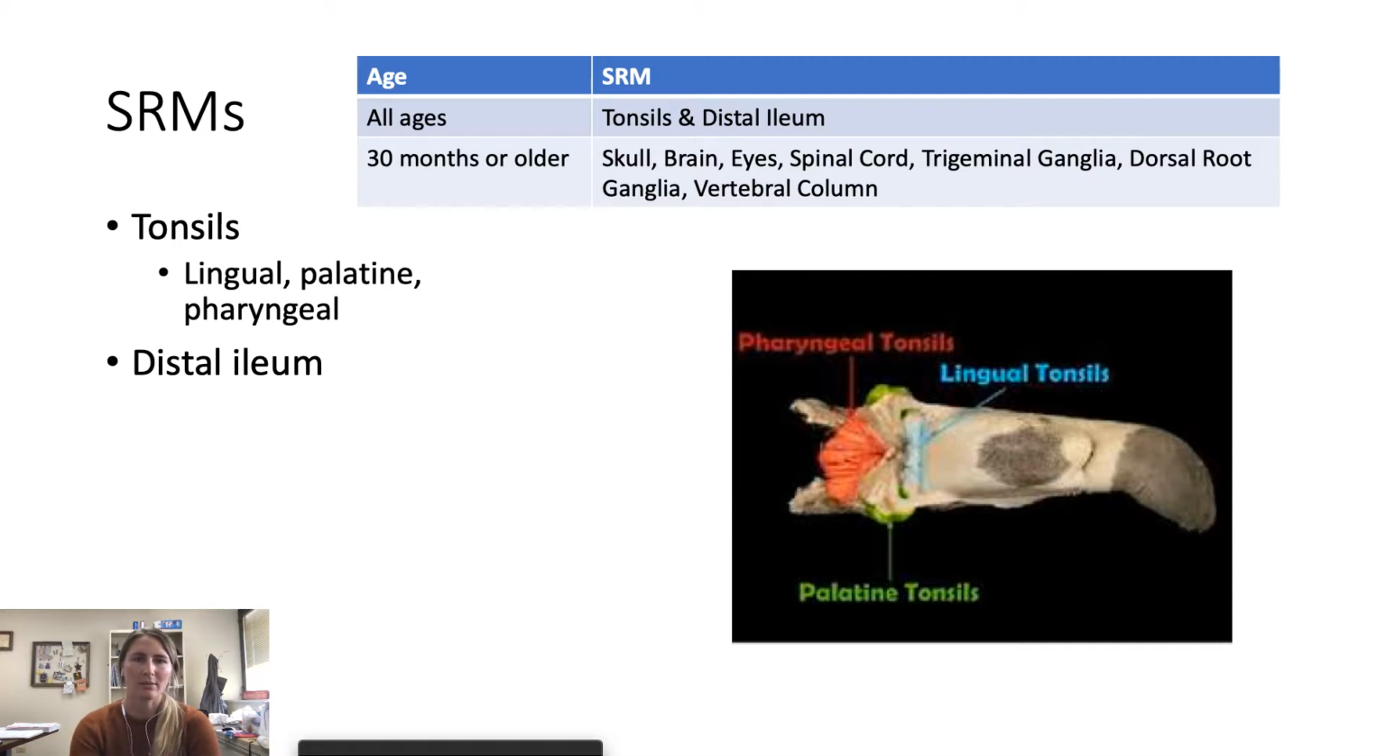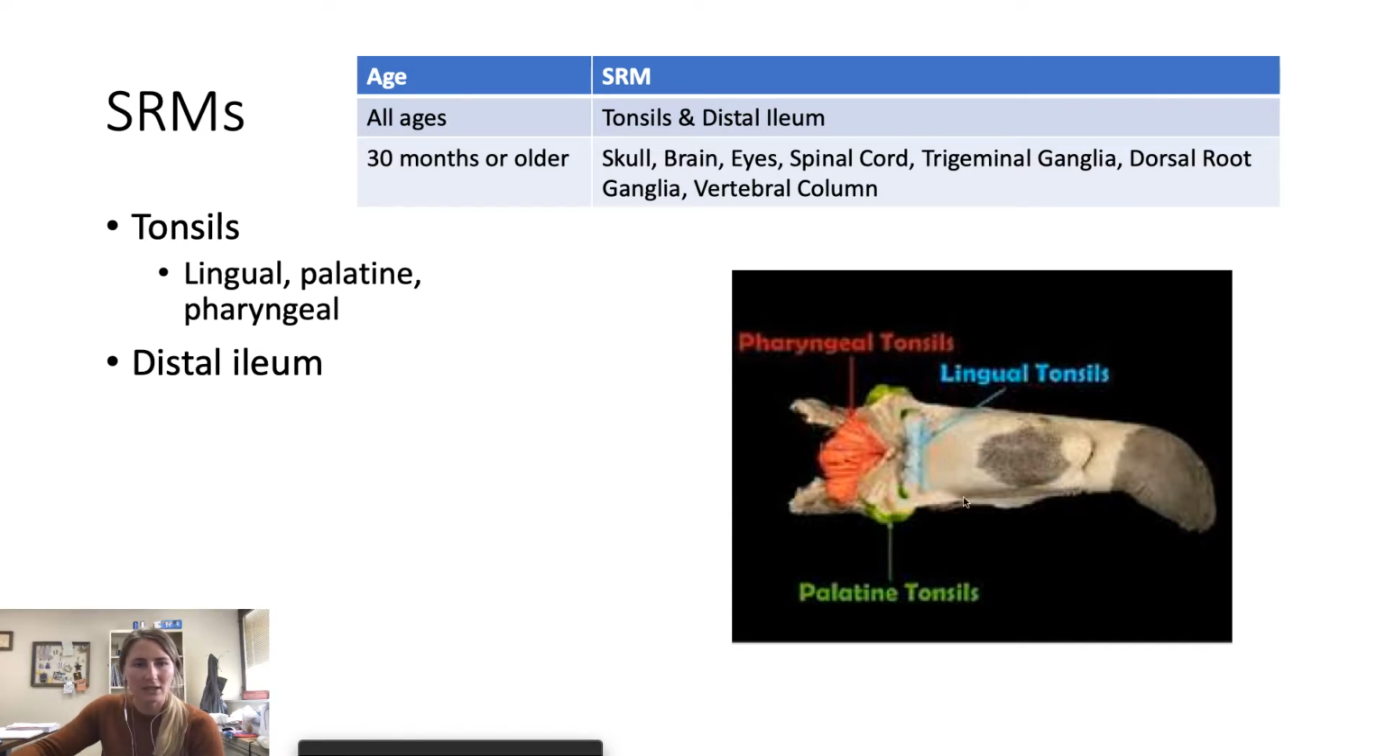Going back to SRMs, now that we know how to evaluate age, if we have cattle that come through that are less than 30 months of age, we only have to remove 2 SRMs, those being the tonsils and the distal ileum. In talking about the tonsils first, that has everything to do with the tongue. So if we are keeping tongues as a variety meat for consumption, which is very normal, we have to cut the back part of that tongue off, and that becomes waste and is not for sale.